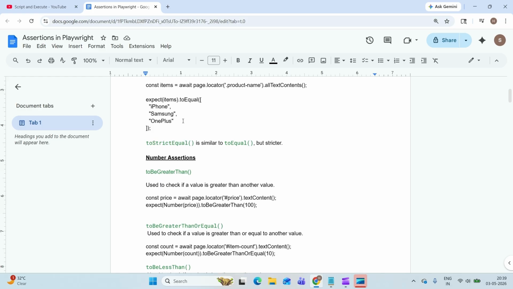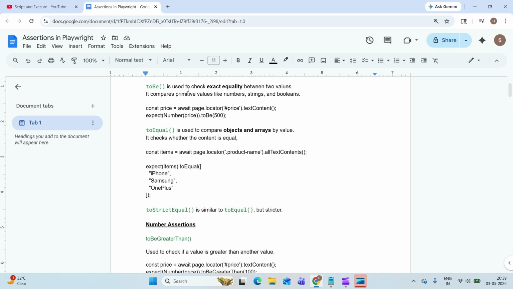Okay, I hope this is clear. So toBe is to compare values like numbers and strings, and toEqual is to compare objects. Whenever you want to compare a list of items or a list of names, in that case go for toEqual.